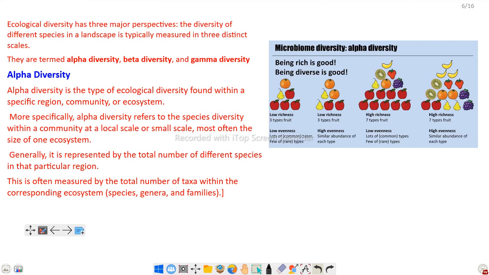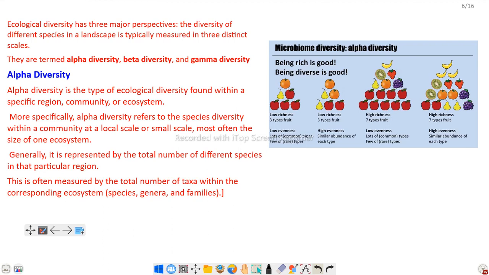Alpha diversity is the typical ecological diversity found within a specific region, community or ecosystem. A particular ecosystem where the diversity is seen is referred to as alpha diversity. More specifically, alpha diversity refers to the species diversity within a community at a local or small scale, more often the size of one ecosystem. Here is the example: in a single ecosystem, three types of fruits are there.